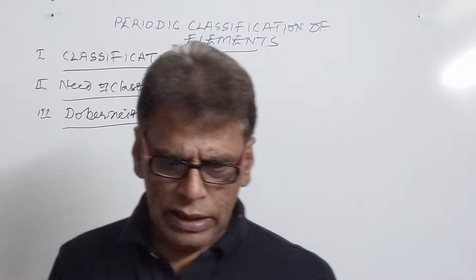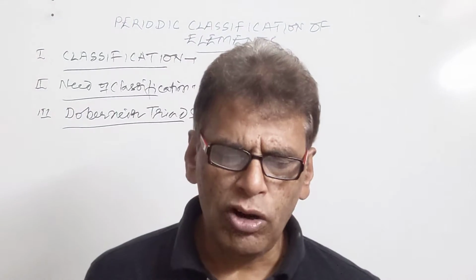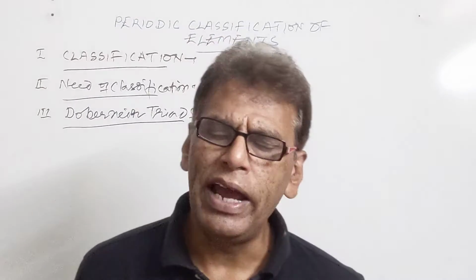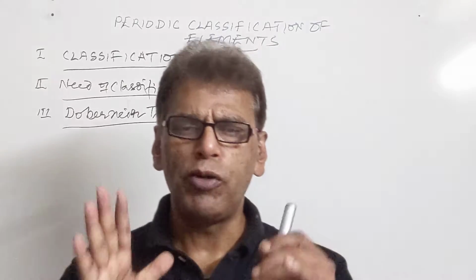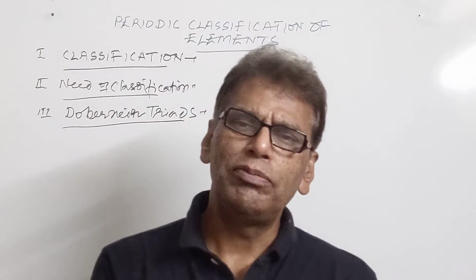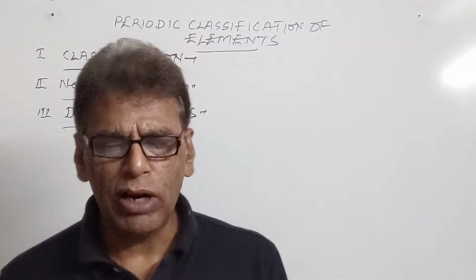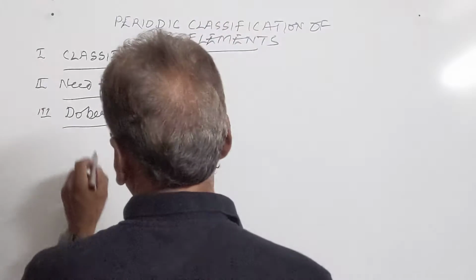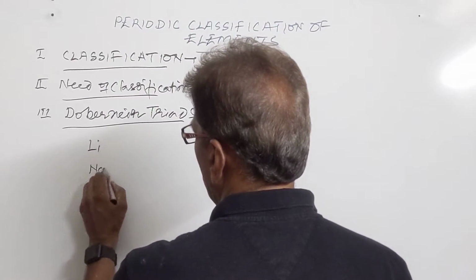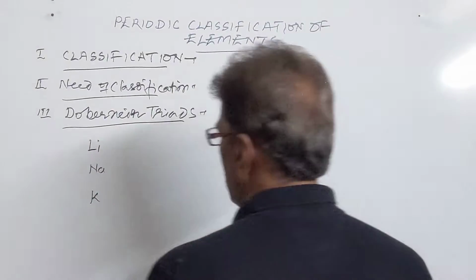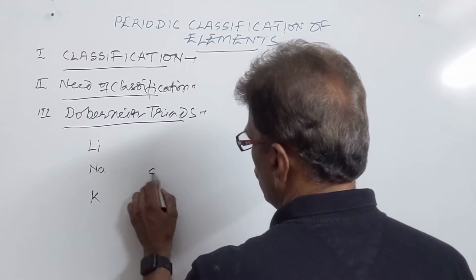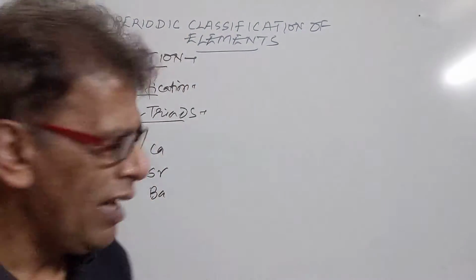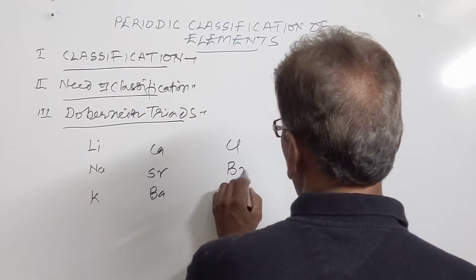Dobereiner was the first scientist, in 1817. Johann Wolfgang Dobereiner tried to systematize the elements. He made triads of elements, groups of three elements in which the atomic mass of the central element was the average of the atomic masses of the first and third element. He made a few triads, for example lithium, sodium and potassium. This was one triad. Then he made barium, strontium and calcium, the second triad. And then chlorine, bromine, iodine.